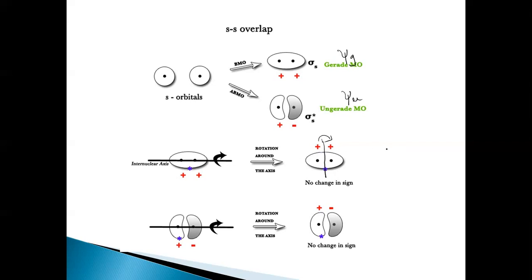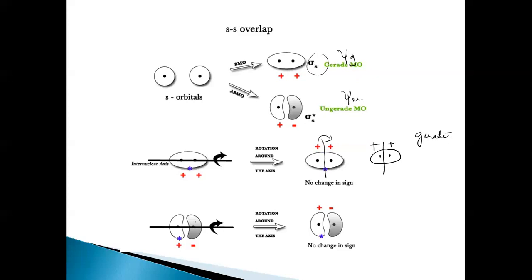When we rotate it again perpendicular, the sign is again the same. So when we get the same sign after rotating it twice, we get the same molecule. That means the signs are the same on the left and right side of the molecule, so it is gerade. That is why this bonding molecular orbital is gerade.